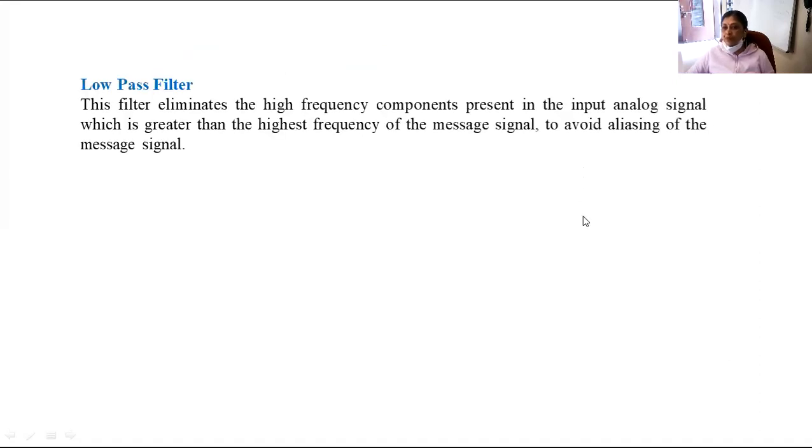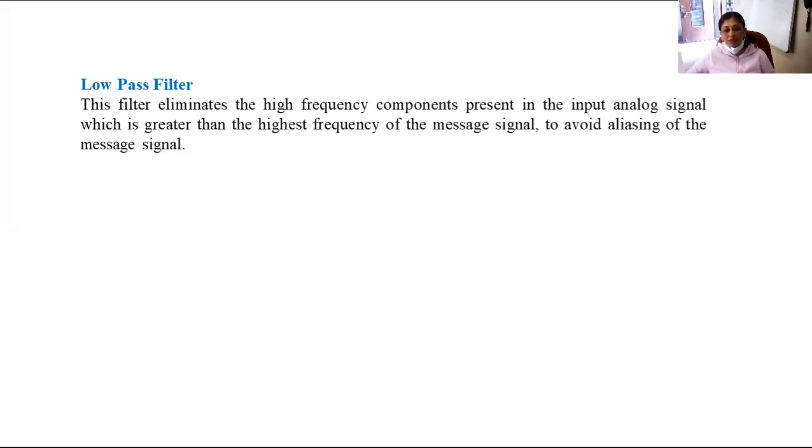As you have seen, the source is the information, and the information is in analog form. That analog information we want to send using the pulse code modulation technique. Initially your signal will enter a block called the low pass filter. As its name implies, this filter eliminates the high frequencies present in the analog signal.